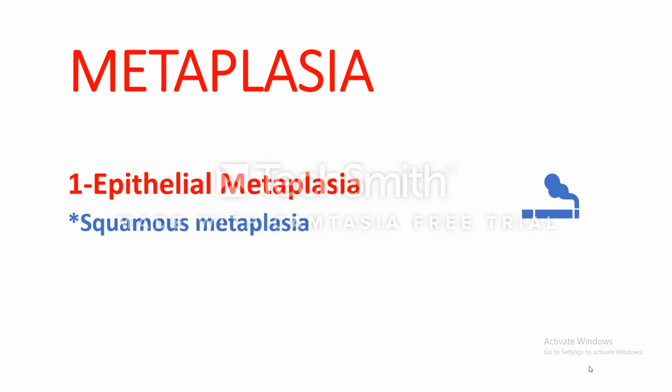So when I say squamous metaplasia, it means that another epithelium changed to squamous. When I say columnar metaplasia, it means that the epithelium wasn't columnar, but it changed to columnar. So the most common form of epithelial metaplasia is the squamous metaplasia.